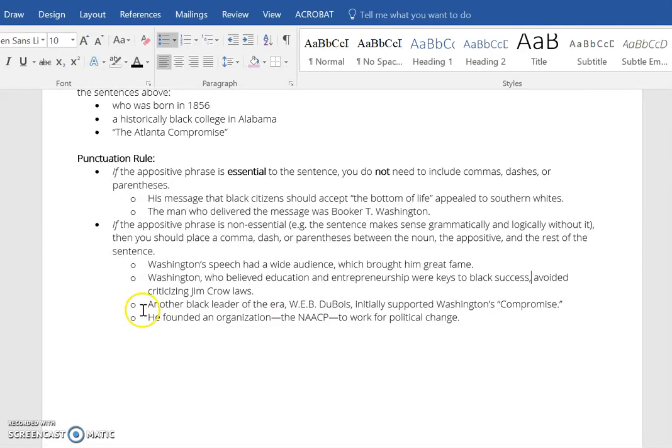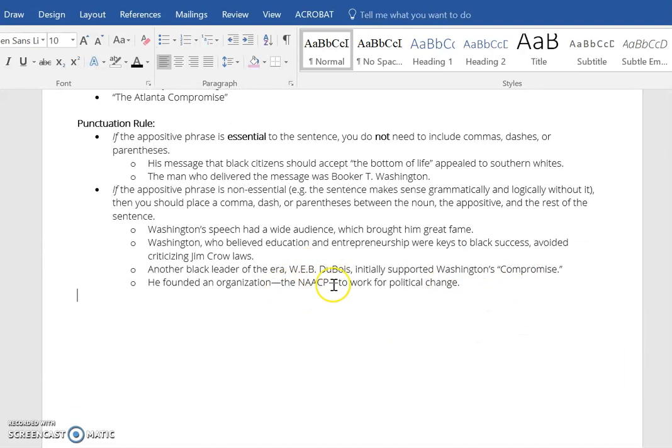Looking at the next one, another black leader of the era, W.E.B. Du Bois, initially supported Washington's compromise. This is extra information. If we leave that out, the sentence makes sense on its own. He founded an organization, the NAACP, to work for political change. Again, if we leave this part out, he founded an organization to work for political change, works just fine. So non-essential information in this case set off with hyphens or dashes.